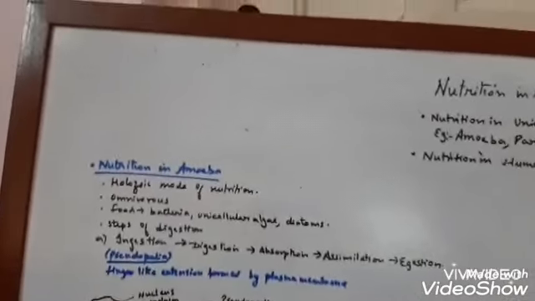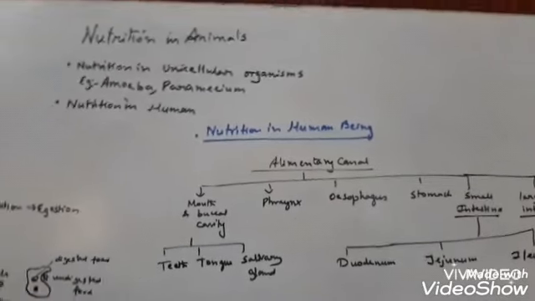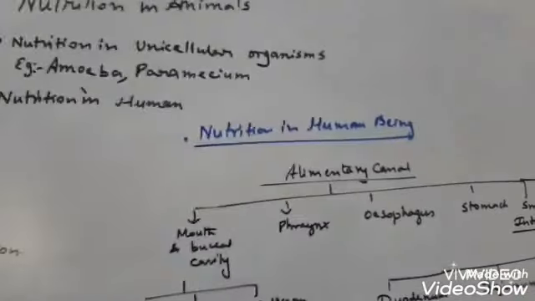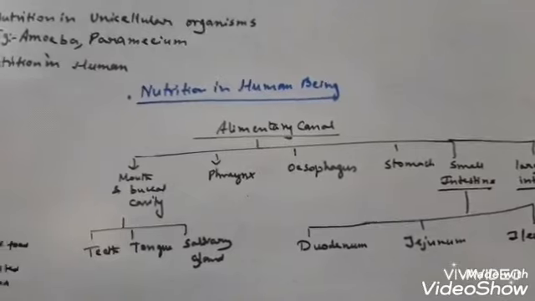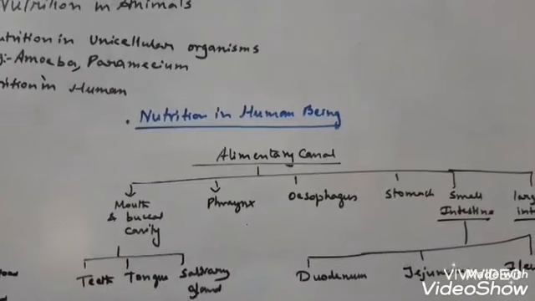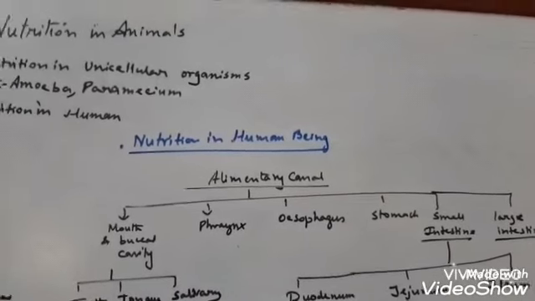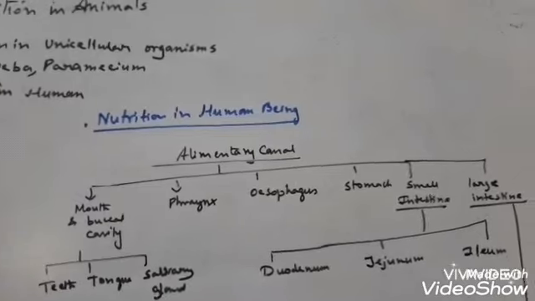Next comes digestion in human being. You can also go through my video of class 11 digestion part. There also I have mentioned in detail the anatomy of the alimentary canal and the various parts of the internal part. Though it is not required for class 10, you can go through it for detailed knowledge.